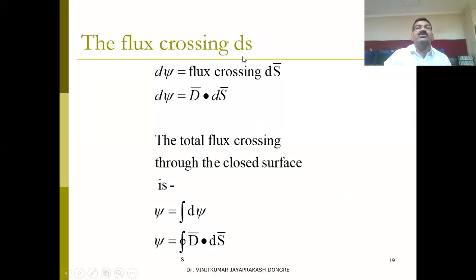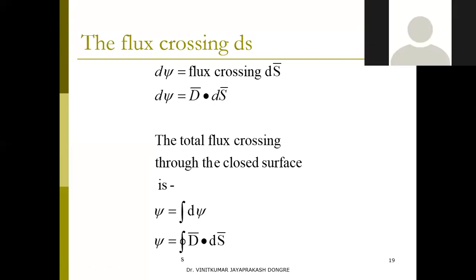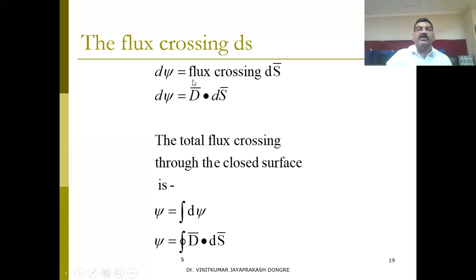Now the flux crossing through dS, the small surface dS. What will be the flux crossing through that particular surface dS? Here the small dS is the flux passing through that small surface. Flux crossing through dS equals D dot dS. D is the electric flux density, in dot product with dS. dS is the small surface. So this way flux density into surface can be calculated here.